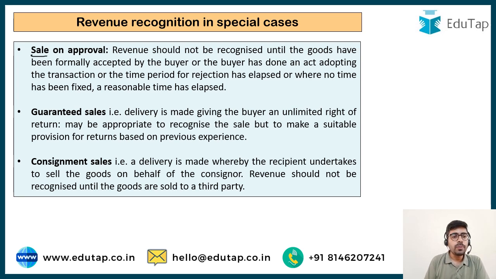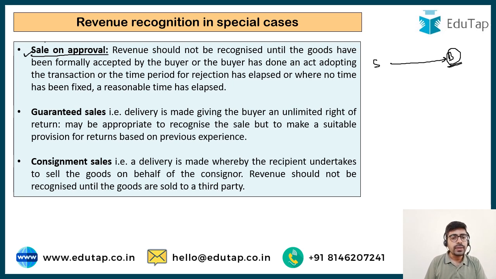So first is sale on approval. In the sale on approval, there is a seller and there is a buyer, and the seller is selling goods to the buyer on sale on approval basis. In this case, the buyer has to give his approval whether he is accepting the goods or not. Once the seller gets the approval from the buyer that he has accepted the goods, then only the revenue can be booked. Or if the approval is not received, but the buyer does something which signifies his approval, the buyer sells these goods to someone else, or the buyer uses it for a reasonable period of time, in that case also you can book the revenue. So mainly you have to get the approval to book the revenue in the sale on approval basis.